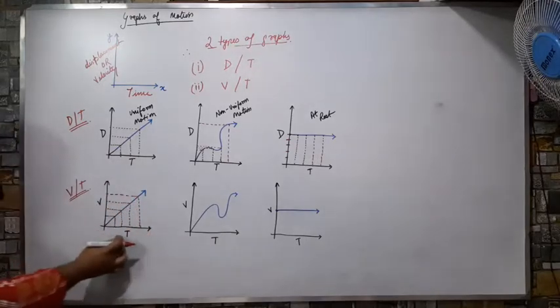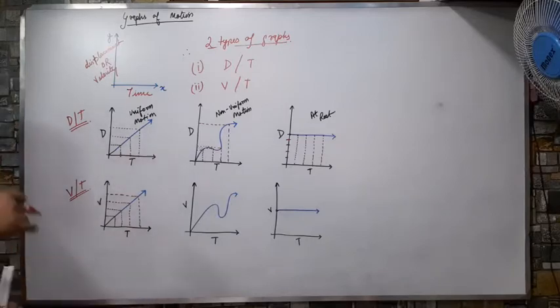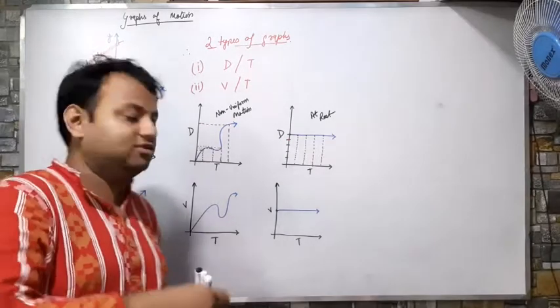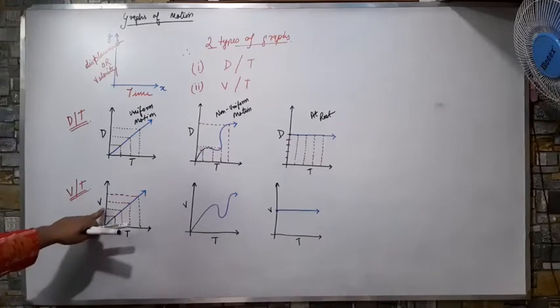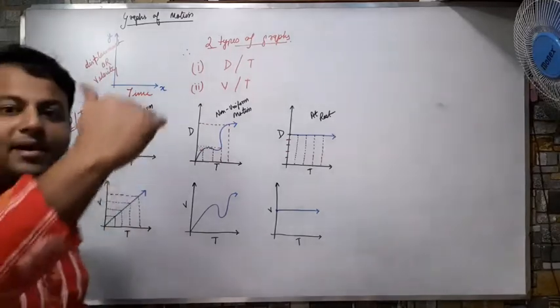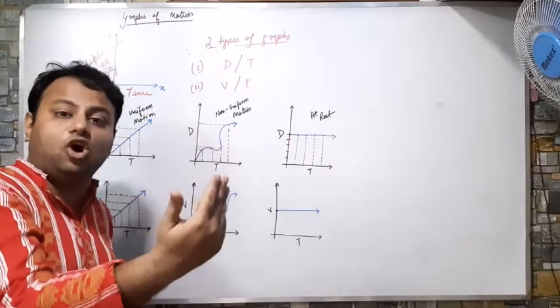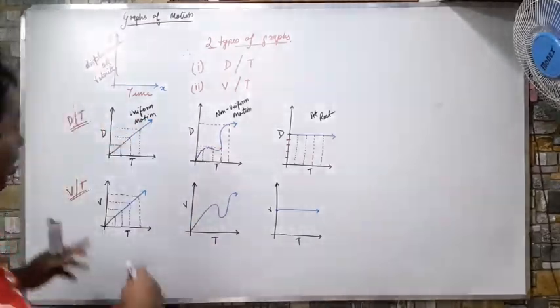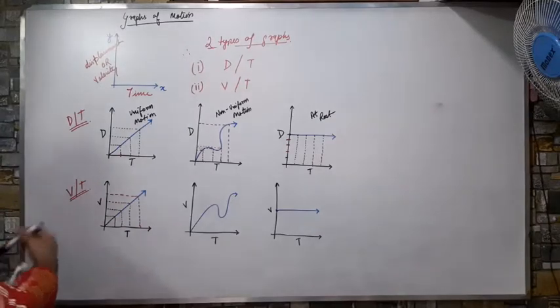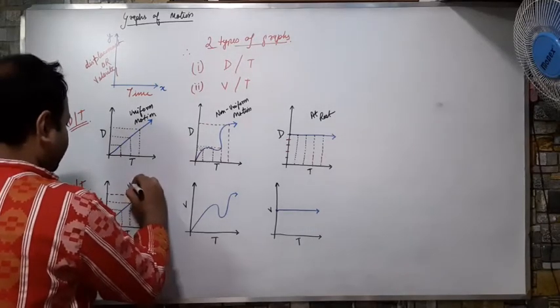Means for every change of time my velocity is increasing. My velocity was first 10, then 20, then 30, then 40, means it is increasing equally. In the same way velocity is increasing. So what is the increase in velocity called? It is called acceleration. And this is increasing equally. That's why it is known as uniform acceleration.